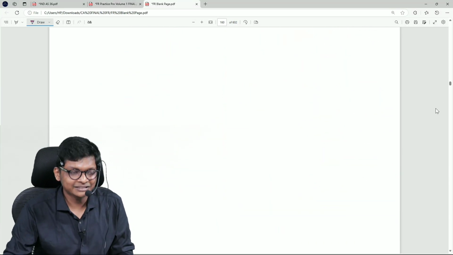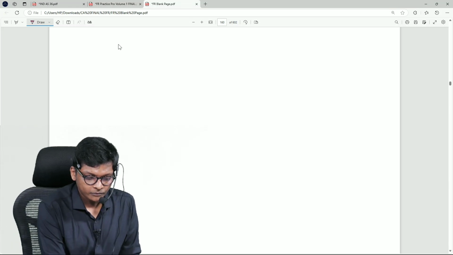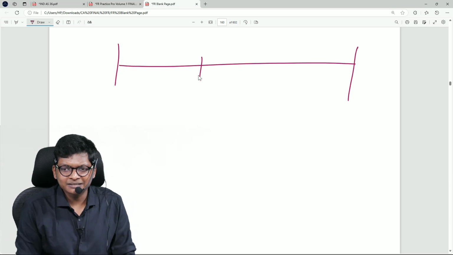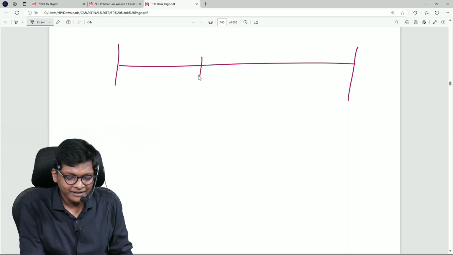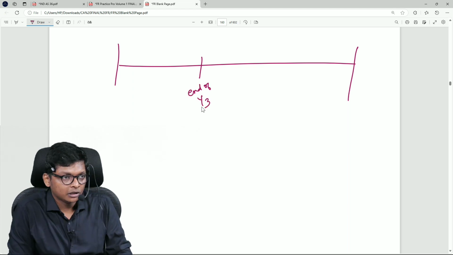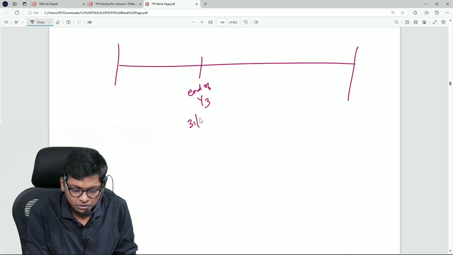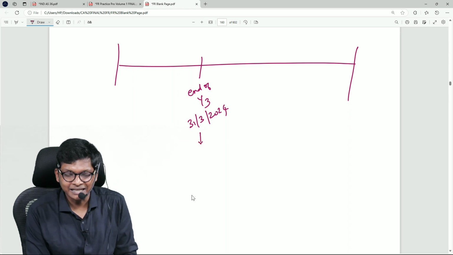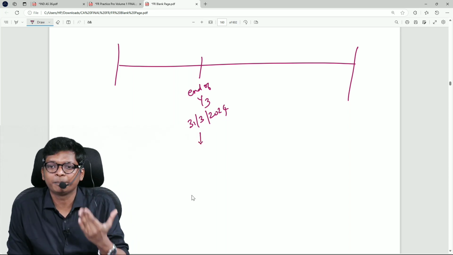First let me create the structure. Okay, you will do the sum, but I am just giving structure. Totally how many years, guys? 8 years. We are in which year? End of year 3, which in the question is 31st March 2024. Now in this date they are asking me to test for impairment.